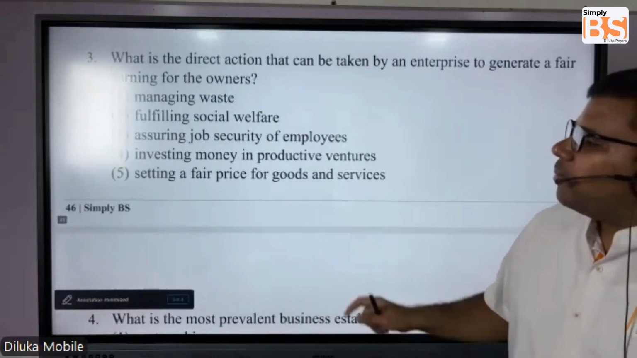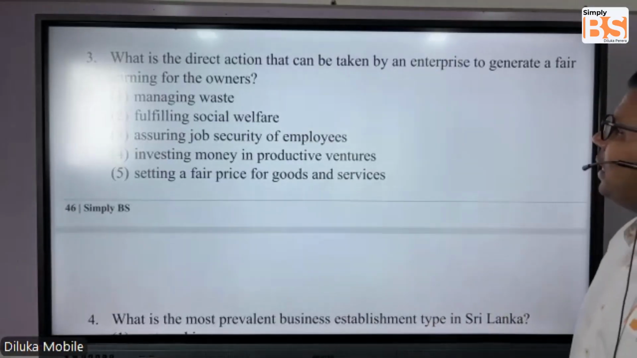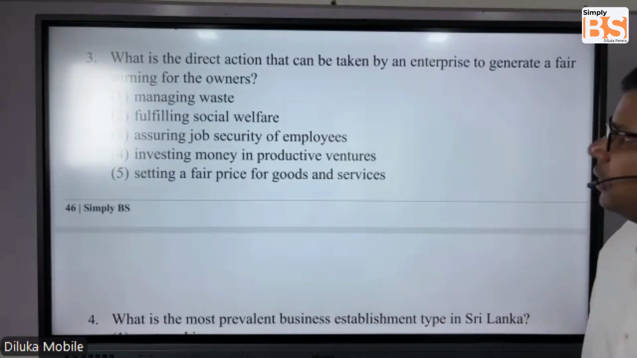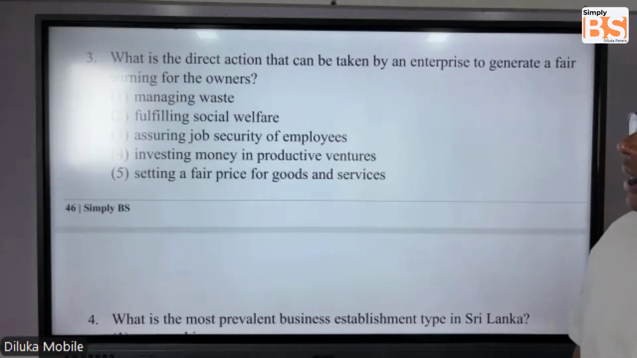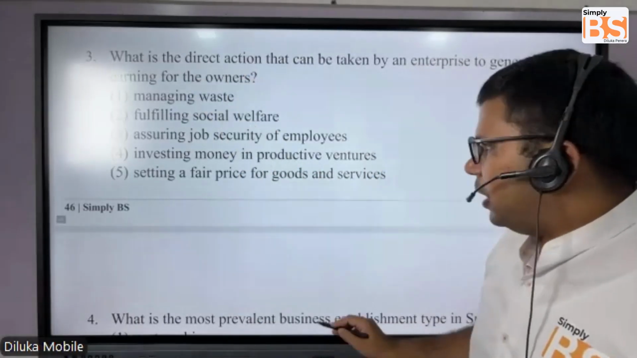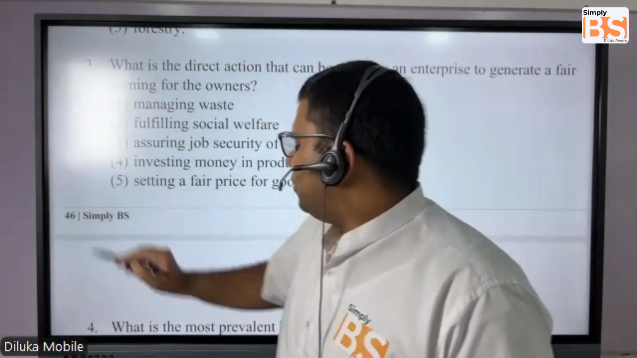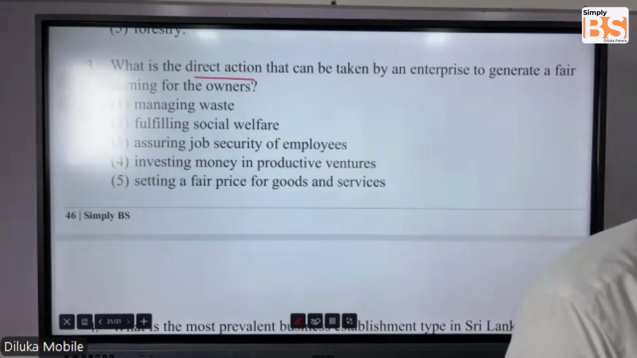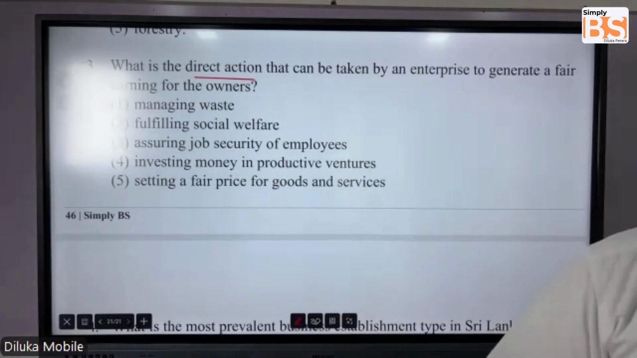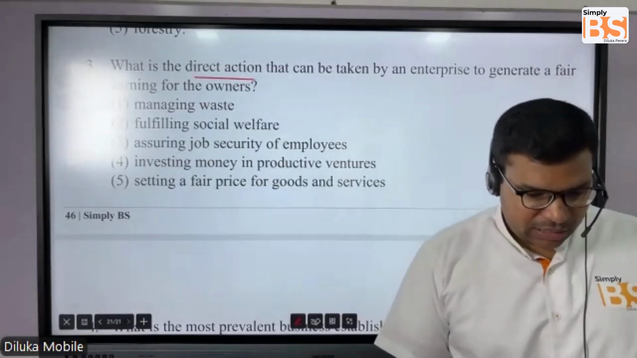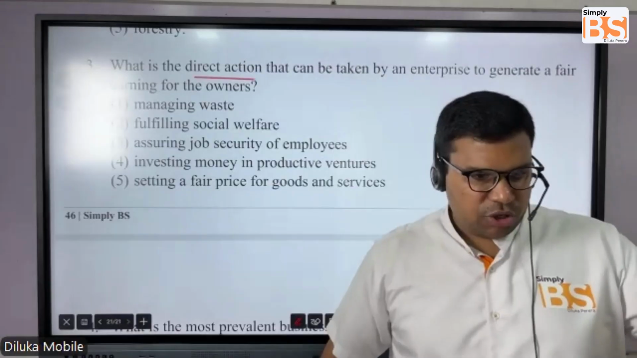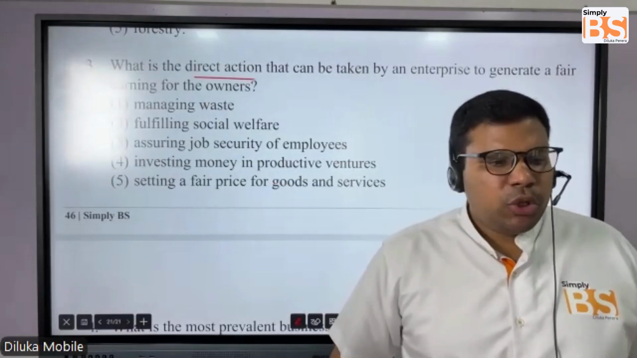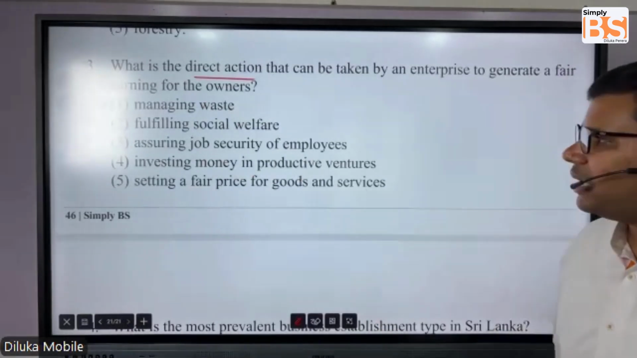Question number 3. What is the direct action that can be taken by an enterprise to generate a fair earning for the owners? This is also something practical. A direct action that can be done to generate fair earnings for the owners, because when you're doing business, students, one of the main responsibilities of a business is to generate a fair return for the owners. So they're asking for a direct action for that.